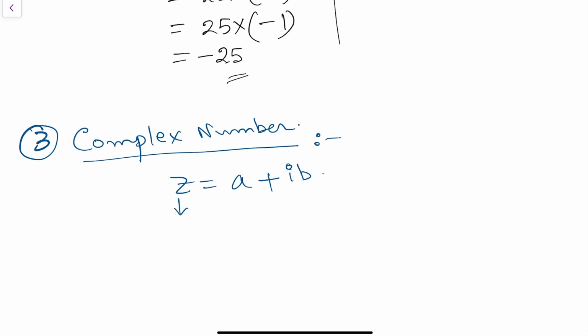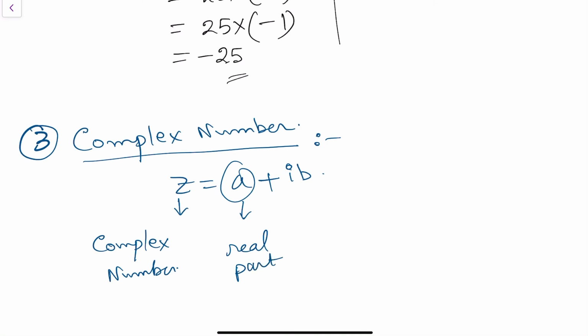Here z is the complex number, a is the real part, and ib is the imaginary part. So real part plus imaginary part equals the complex number.